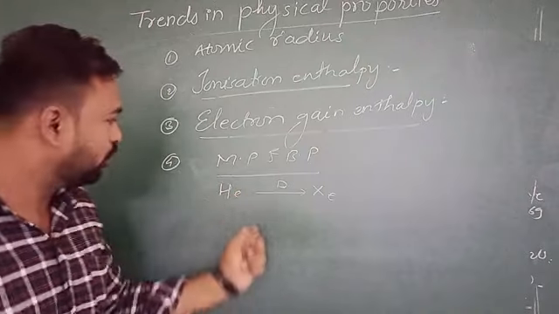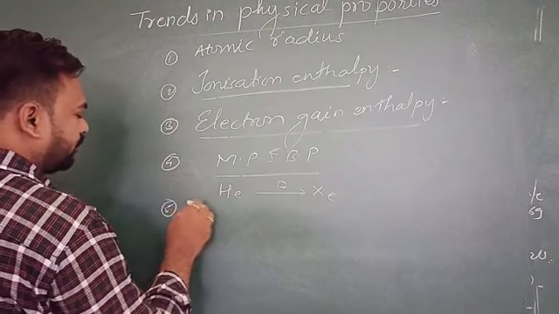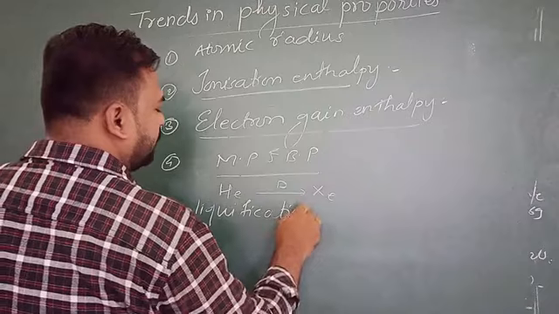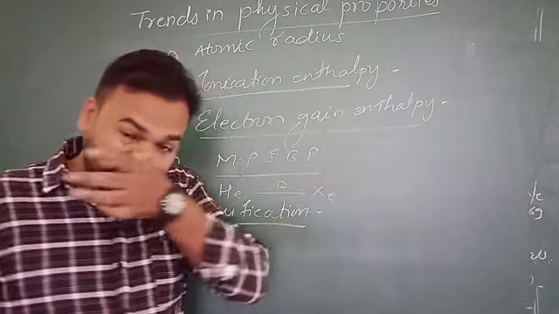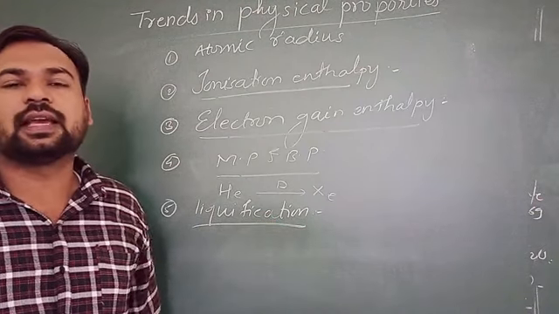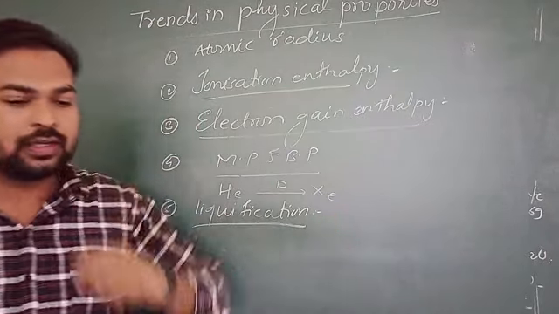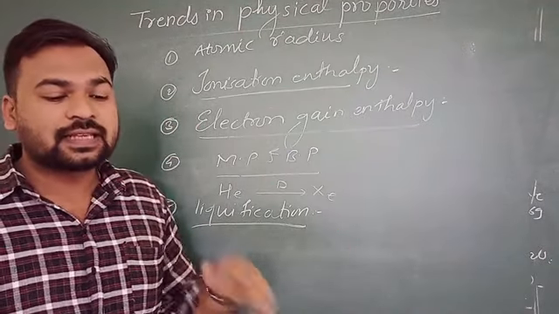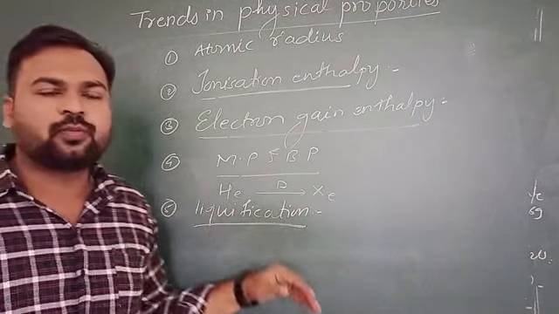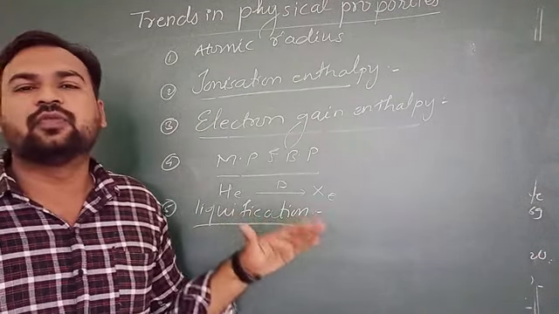The next point is related to this only, melting point and boiling point. It is liquefaction tendency. Now, as we know, helium, neon, argon, krypton and xenon are all gaseous in nature. As they are gaseous in nature, their melting and boiling points are very low. Therefore, their liquefaction tendency is very less.